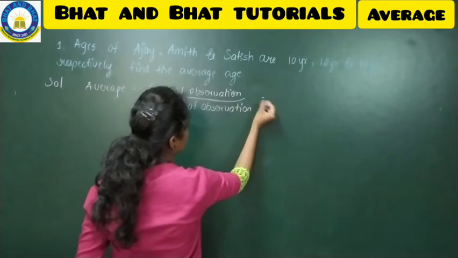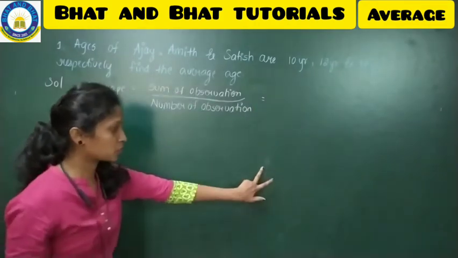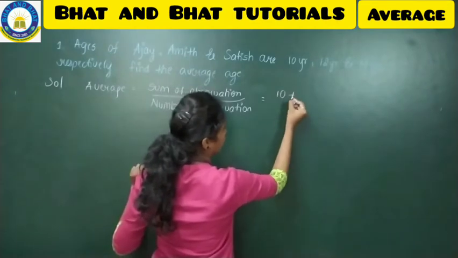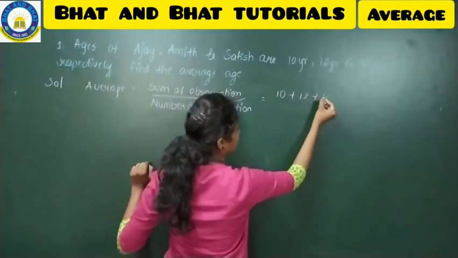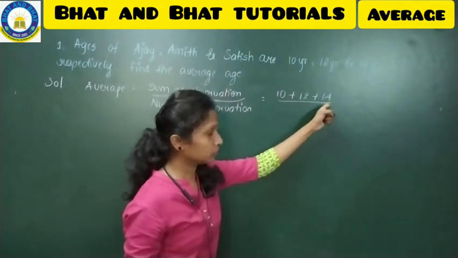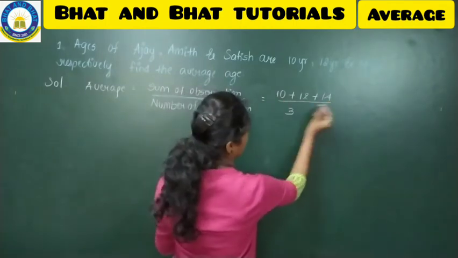So what is the sum of observations? That means what are the observations that we are having here? 10, 12, 14. How many number of observations we are having? 1, 2, 3. 3 observations we are having.